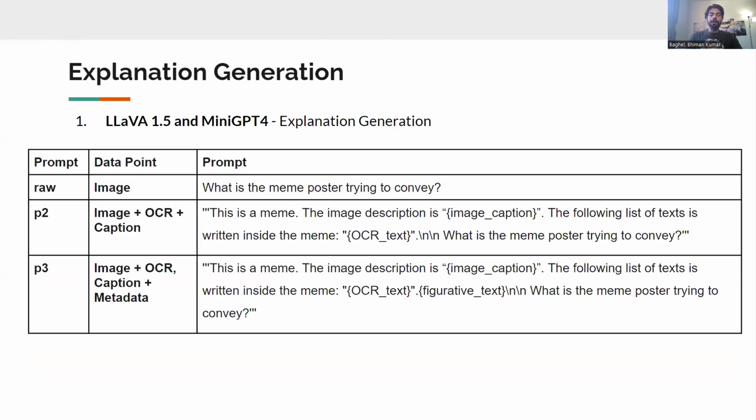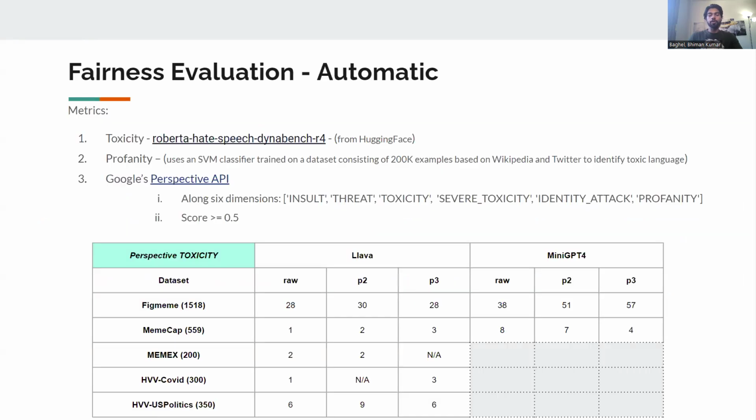We used LLaVA 1.5 and MiniGPT-4 vision language models with the following categories of prompts, where raw contains only the meme poster, and as we proceed, we explicitly add more information like OCR, caption, and metadata. Moving to evaluation, we begin with automatic evaluation using off-the-shelf models for toxicity and profanity, and APIs like Google's Perspective API. The table shows the result for Perspective API.